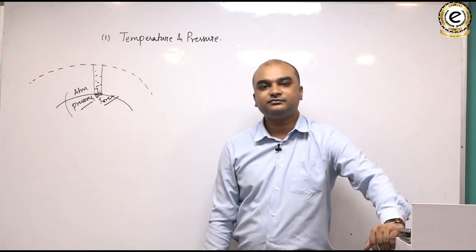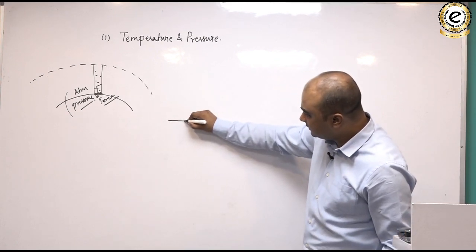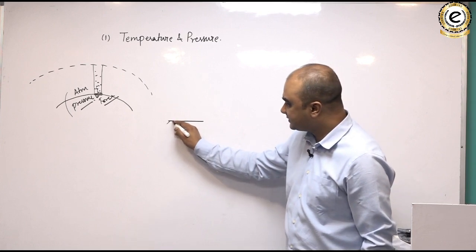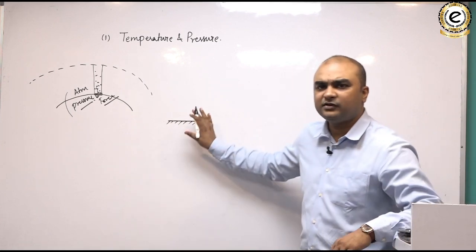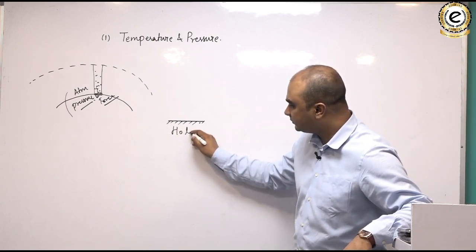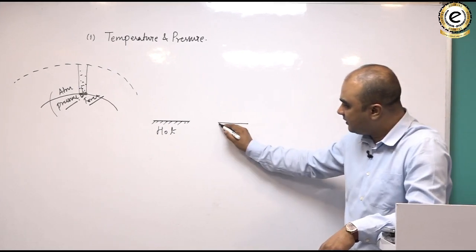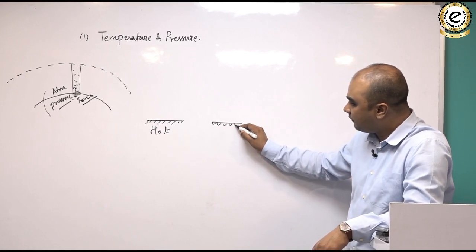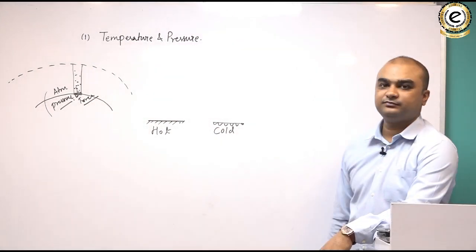Now, look here. Suppose this is a surface of the Earth. This is a part of the surface of the Earth which is very hot, whereas this is another part of the surface of the Earth which is very cold.